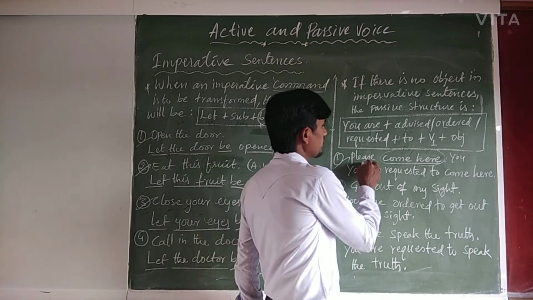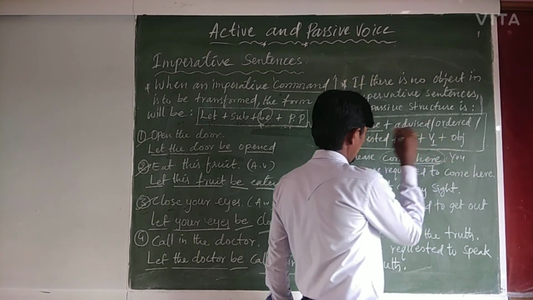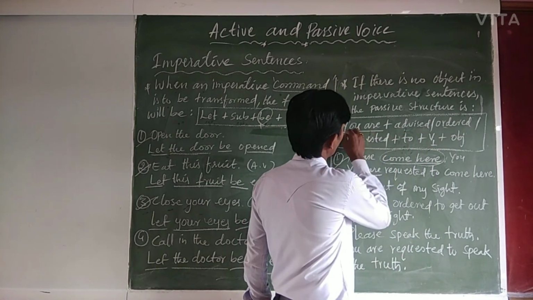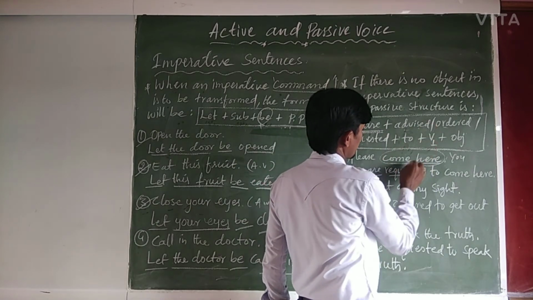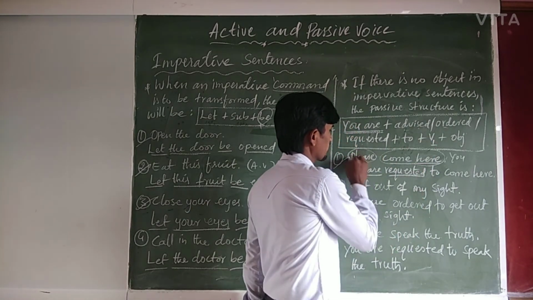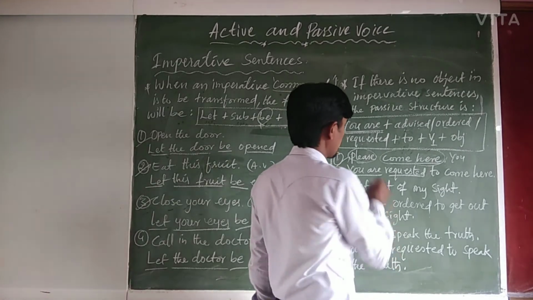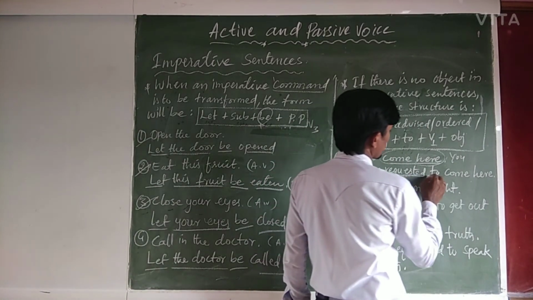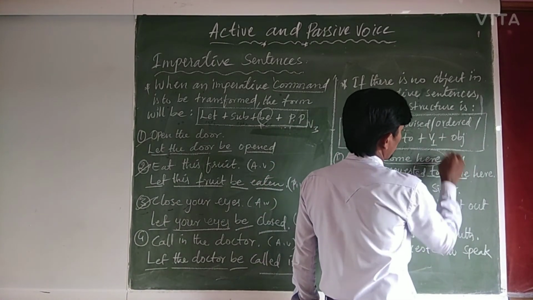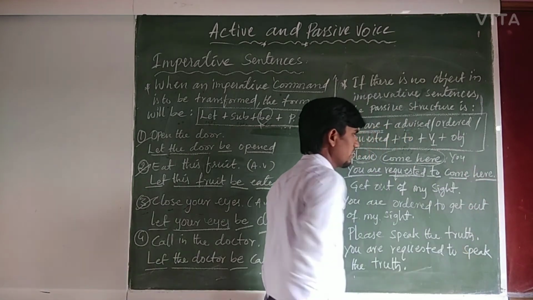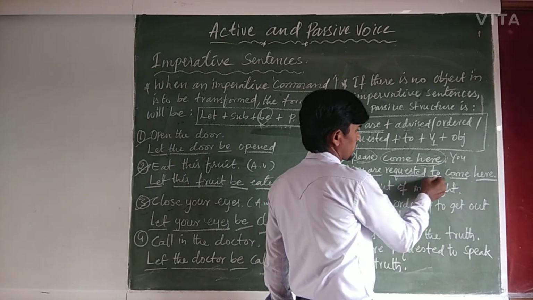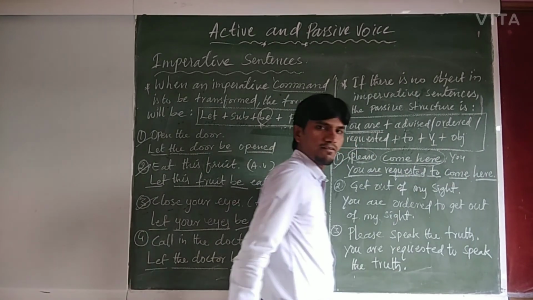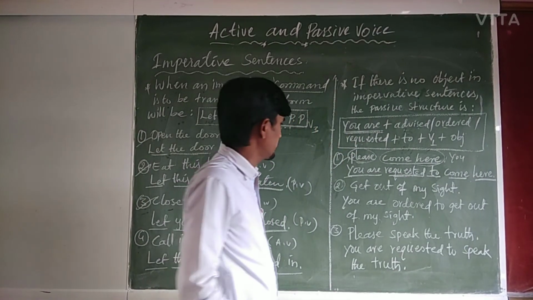So therefore, see our formula: you are requested. Please refers to the request. You are requested to come, verb form 1, here is the object. You are requested to come here. Did you all understand, my dear students?